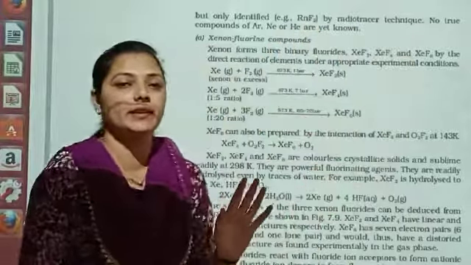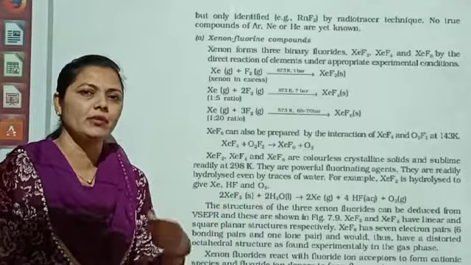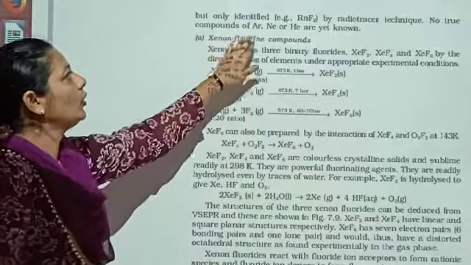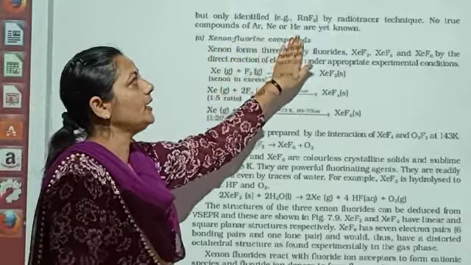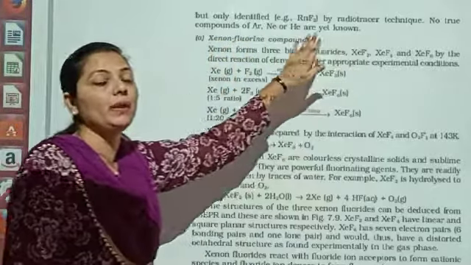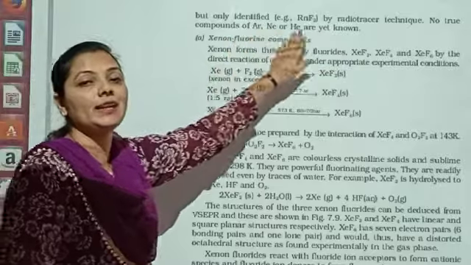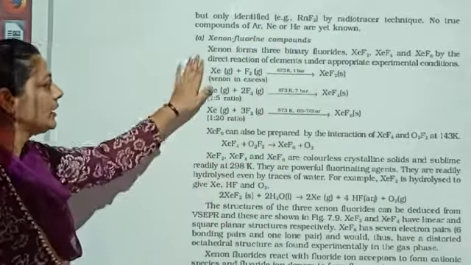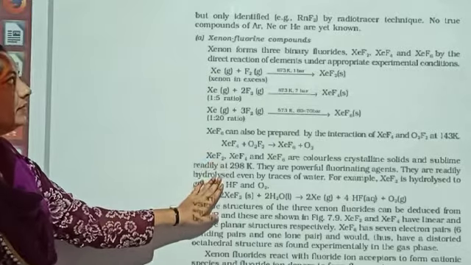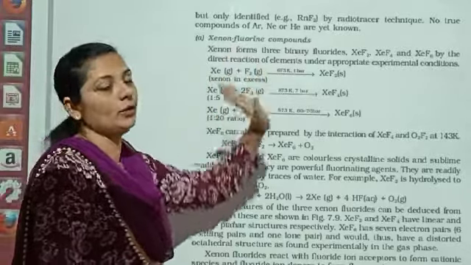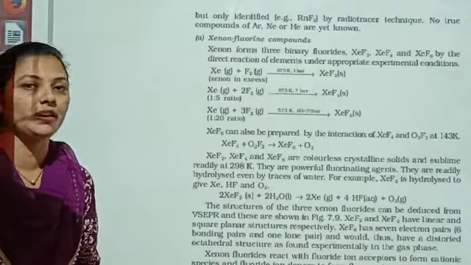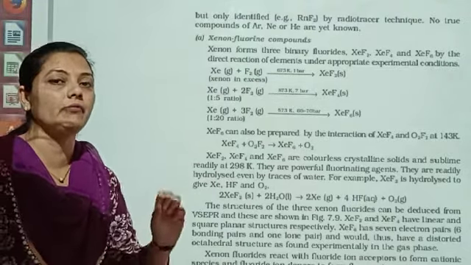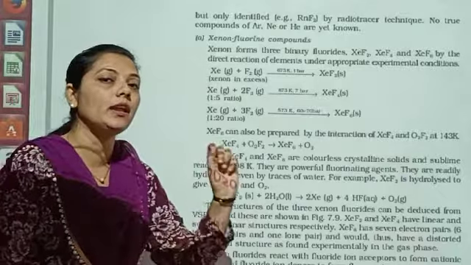So radio tracer technique is the one in which your material, even in a very small quantity, can be detected. No true compounds of argon, neon and helium are yet known. हम अभी तक आर्गन, नियोन and helium के compounds नहीं पढ़ पाए. It is not there in the discovery. Okay, so which are the compound formations over there? Xenon fluoride compound. Xenon का फ्लोरीन के साथ combination possible था, क्योंकि फ्लोरीन कैसा है? very highly electronegative in nature.